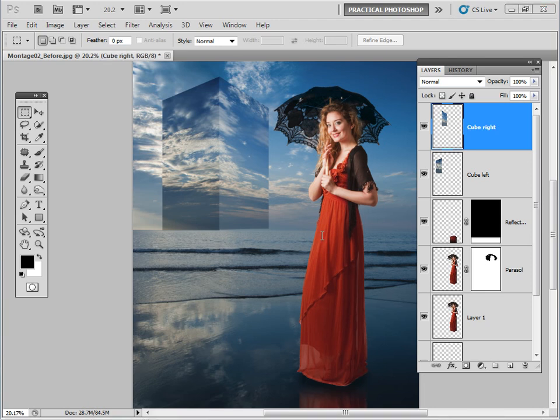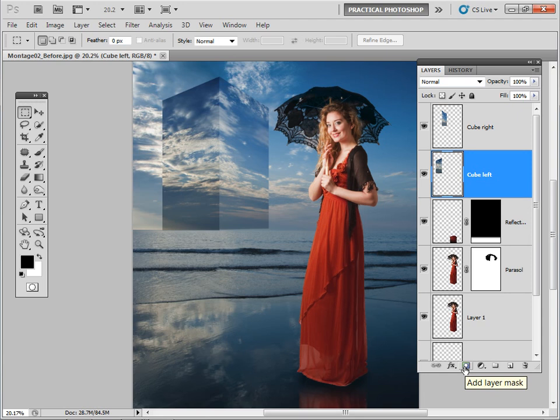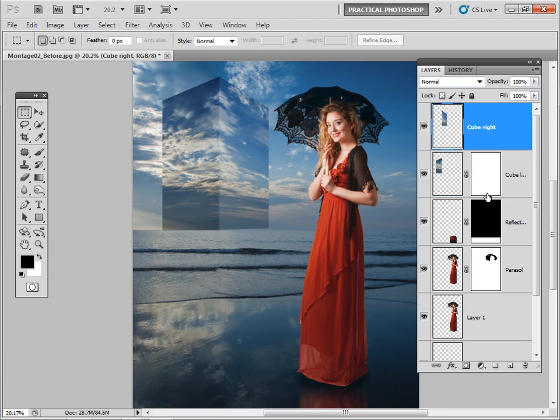It's not looking particularly refined at the moment, so let's add a couple of layer masks and some gradients, a little bit like we did with the reflection, so that it can start looking good. So let's go down to this little fellow here, add a layer mask. Let's do one, and let's do the other one at the same time.